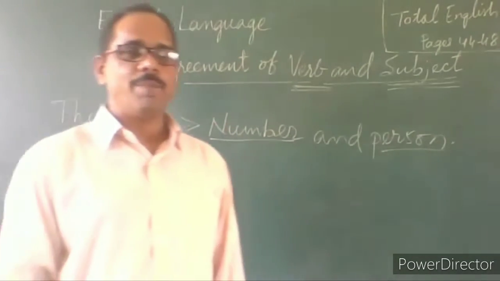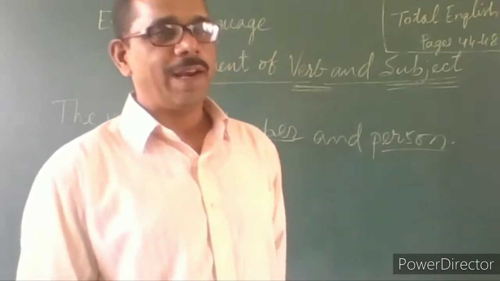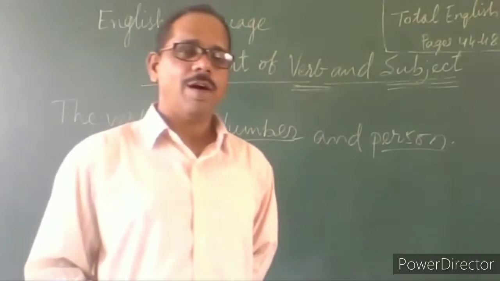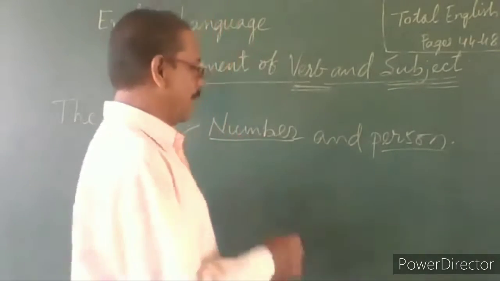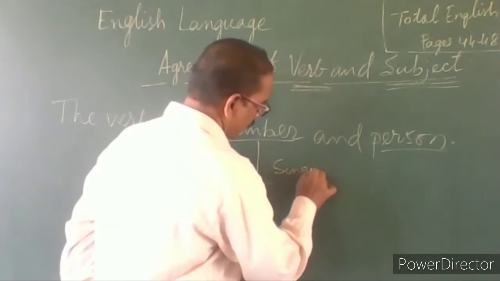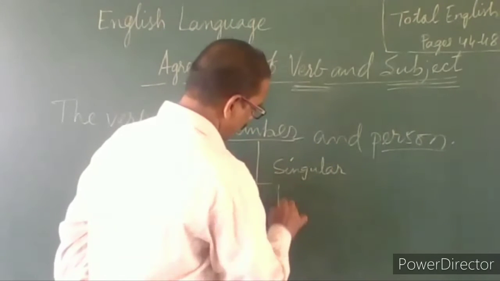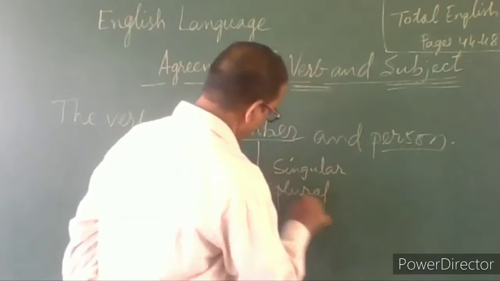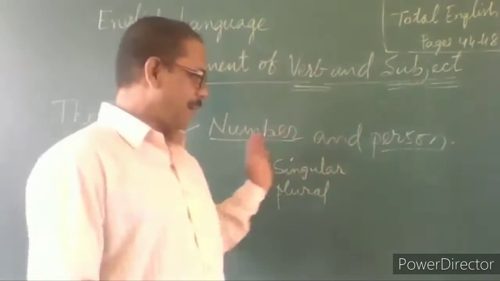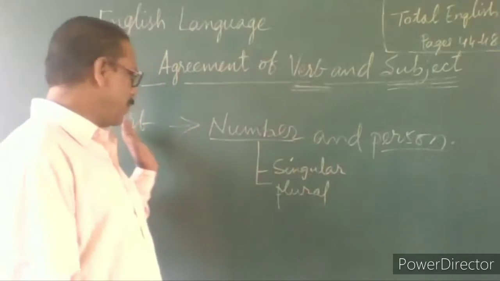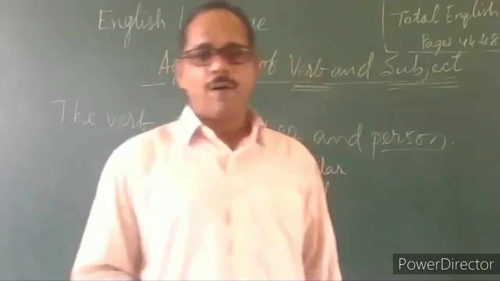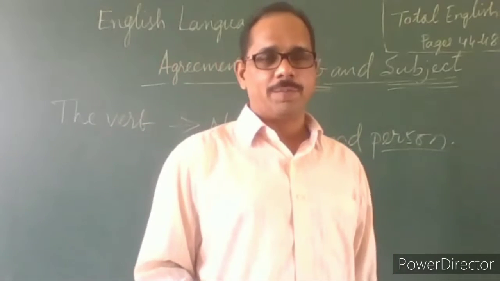What do you understand by number? What is number in English grammar? Number is singular or plural. So verb should agree with the subject in number, that is, singular subject and plural subject.